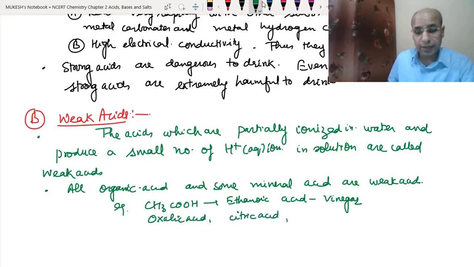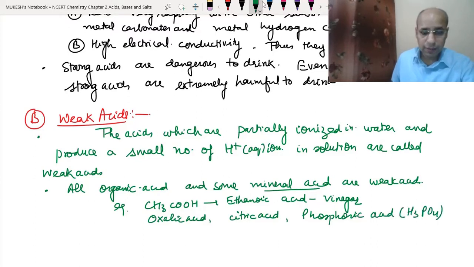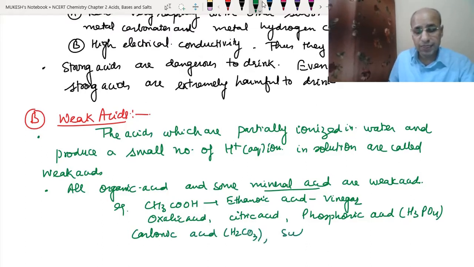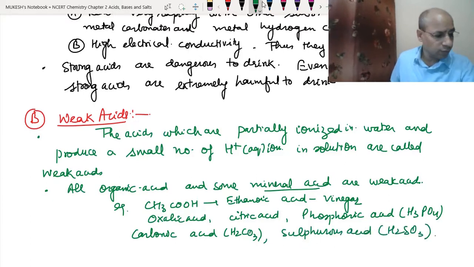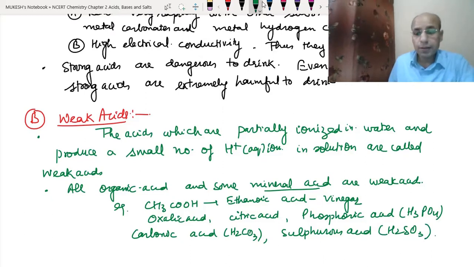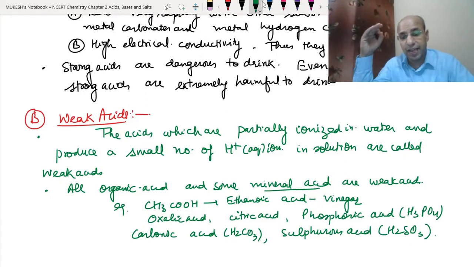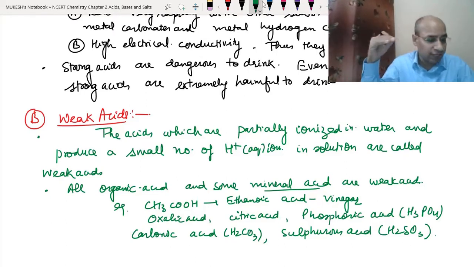If we come to the mineral acids, then phosphoric acid. Phosphoric acid is H3PO4. Carbonic acid is H2CO3. Sulfurous acid is H2SO3 and so on. All these are weak acids. So any acid which we find in nature, in any vegetable or any fruit, is a weak acid.